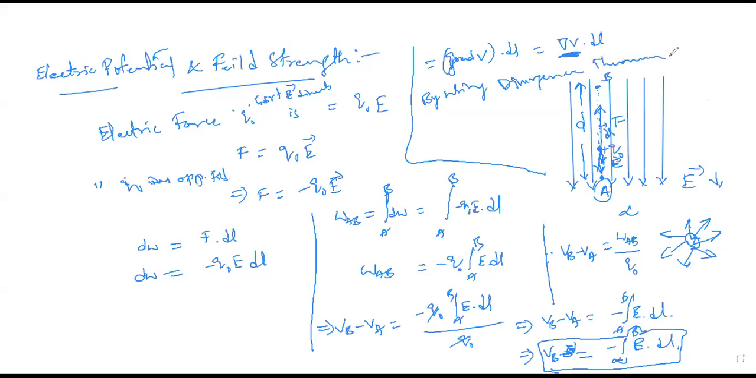Here we can write this whole expression as del V dot dl. And what is del V? It's grad V. How will we write grad V? Grad V is equal to dou V by dou X in the I direction, plus dou V by dou Y in the J direction, plus dou V by dou Z.